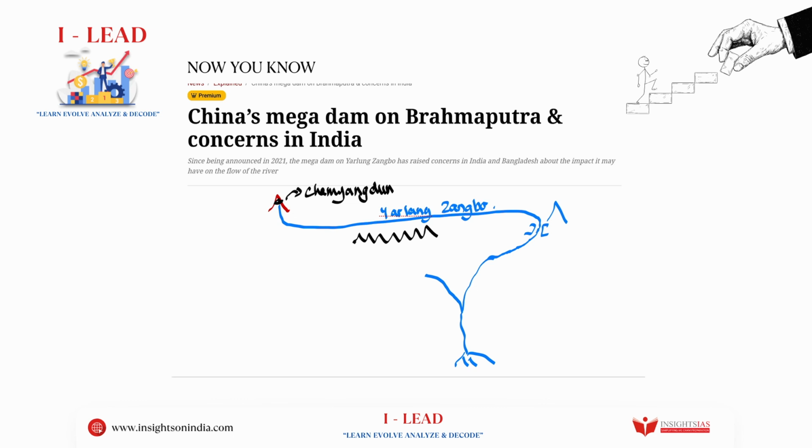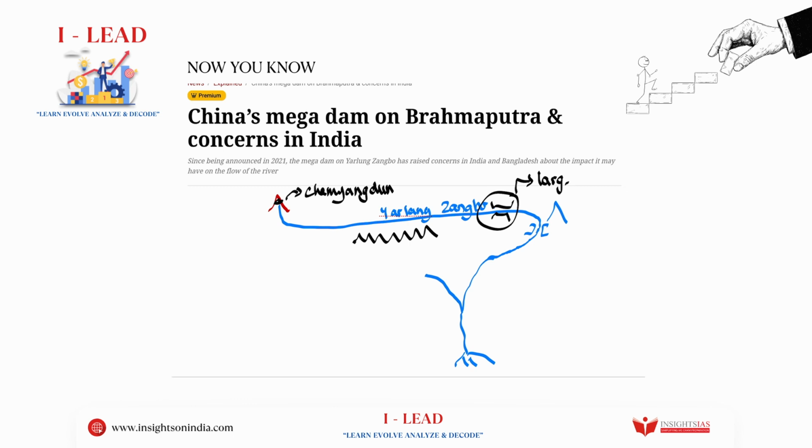Now, why this is in the news is because China recently had this huge function, and in it, they announced that they would be constructing a massive hydropower project. Now, this massive hydropower project is said to be one of the largest in the world.